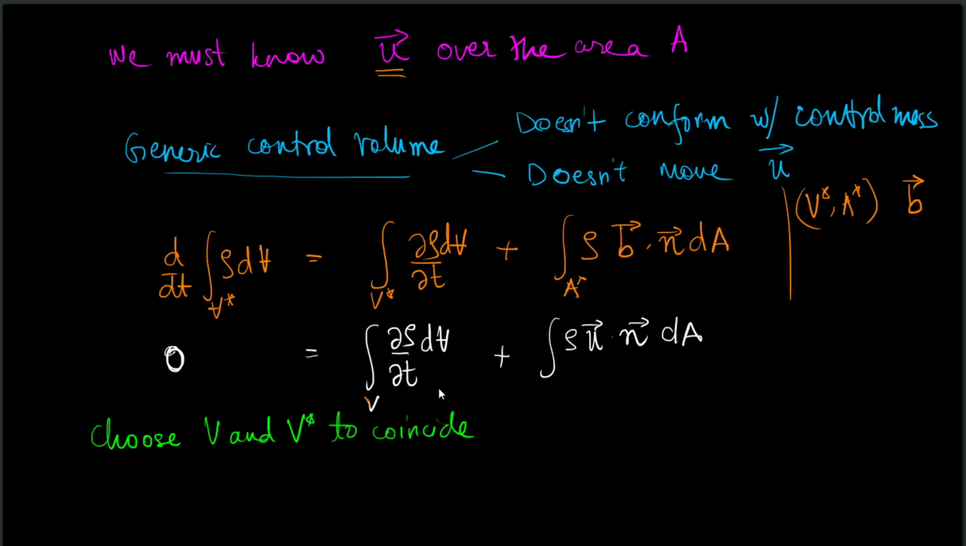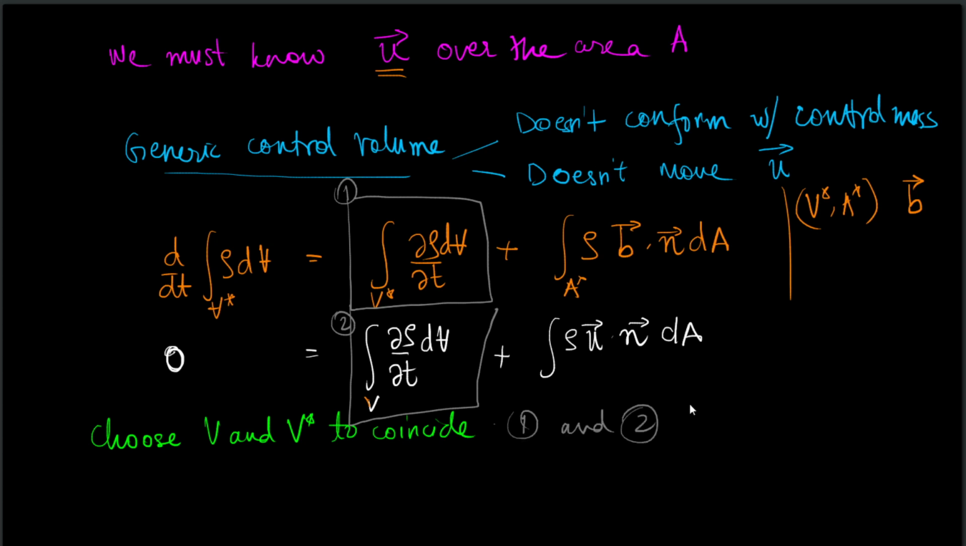So at that particular time, this particular term and this particular term are identical. So if I call this 1 and I call this 2, then 1 and 2 are identical. Meaning I have chosen V and V star to be identical, to be coincidental, and I am choosing the same timestamp. That is, at the given time, del rho del t inside that chosen volume. So basically V and V star are now both the same.